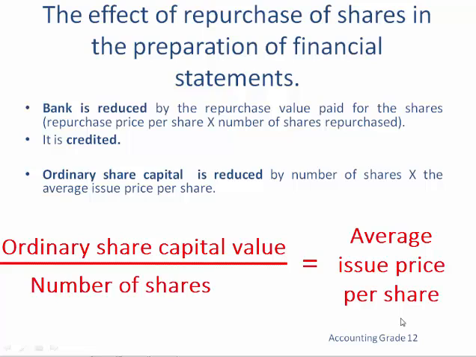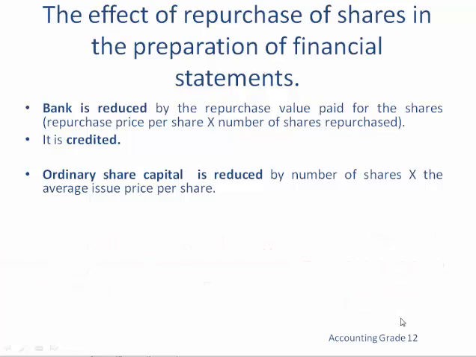Now let's see, what effect does the repurchase have on ordinary share capital? Remember, we said it's going to be reduced. Ordinary share capital has a credit balance. It increases when we credit and it decreases when we debit. Since the ordinary share capital is going to be reduced by the value that we have just talked about, it means we are going to debit the ordinary share capital. That is how it is going to be reduced.